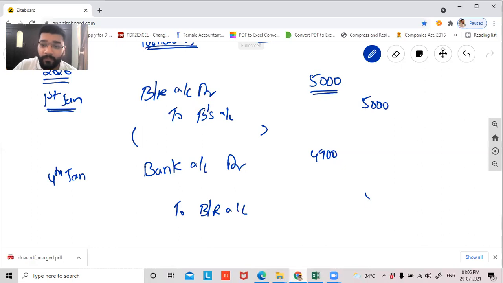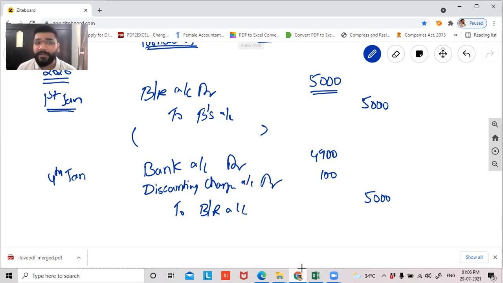5,000 worth of asset is gone out, but you're getting only 4,900. What happens to the remaining 100? Discounting charges. Discounting charges account debit. It is an expense for A. So debit all expenses and losses. So bank account debit 4,900, discounting charges 100, to bills receivable 5,000 rupees.